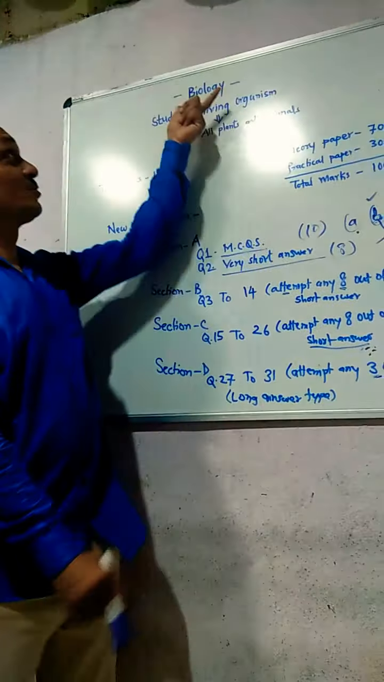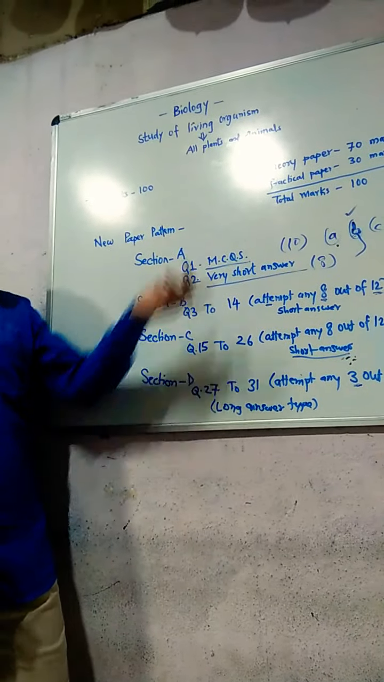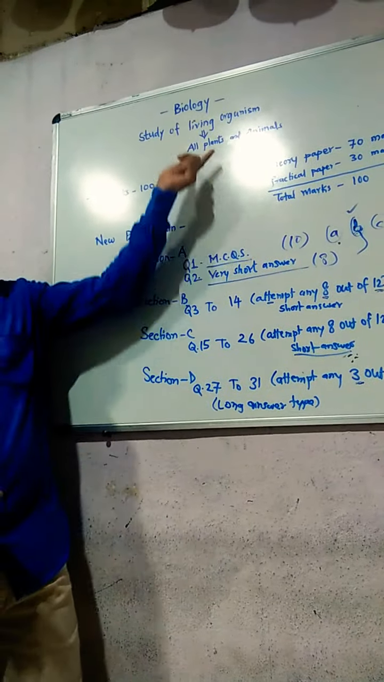So biology, last year already you have seen the biology. In 11th standard, you know very well about the meaning of biology, what is life and what is the meaning of biology. The study of living organisms, or the study of life, is nothing but biology. So what are the living organisms in the universe? All plants and all animals are the living organisms, and we have to study the living organism in biology.